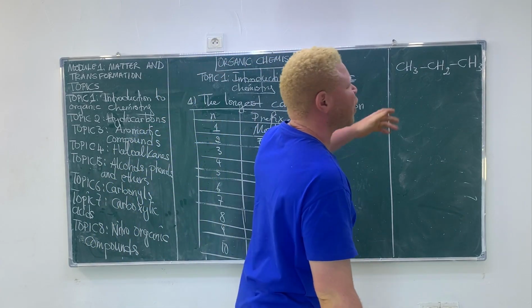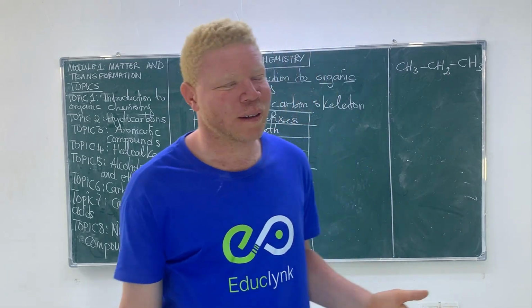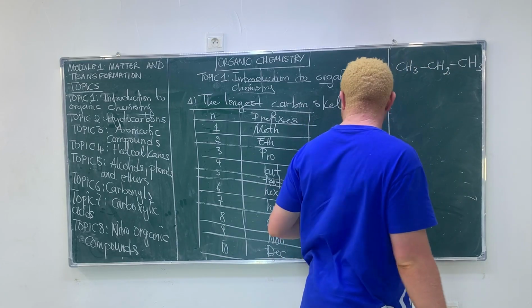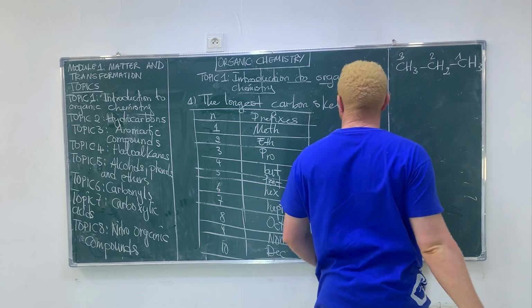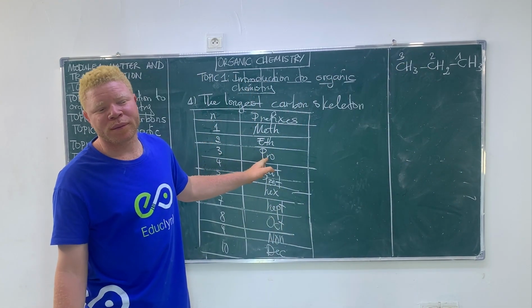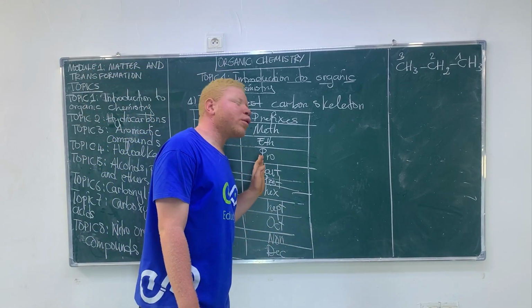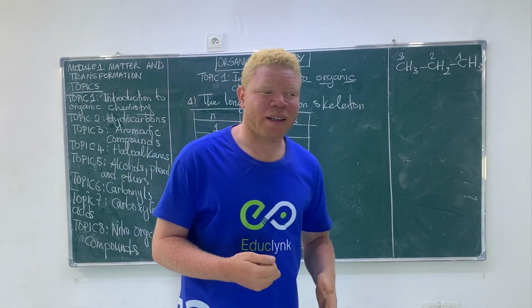In this case, you don't have any substituent, so you can start naming the compound from either side: 1, 2, 3. So we take prop, which is the prefix, and add the ending of an alkane.